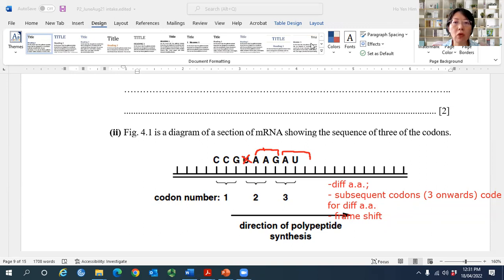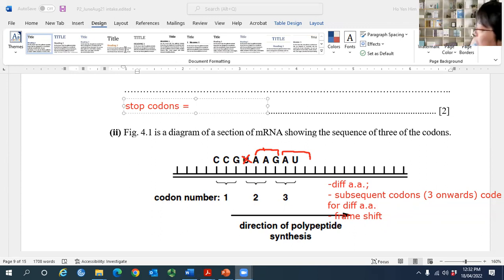Can you tell me what are the stop codon? Gia, what are the stop codon? Gia, what are the stop codon? You need to know. You don't know, Miss, go and memorize it. Gia, what are the stop codon? Okay, open to the floor. Gia cannot answer. Open to the floor. Who knows what are the stop codon? Akila? Give me the stop codon.